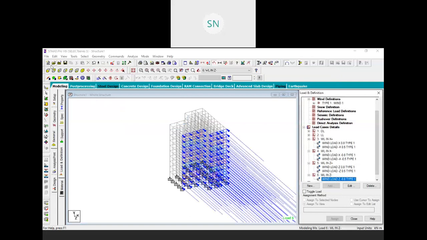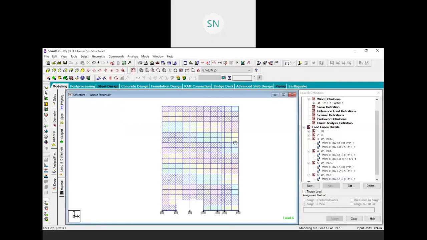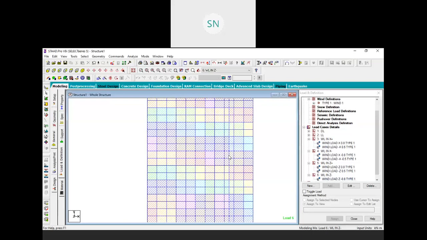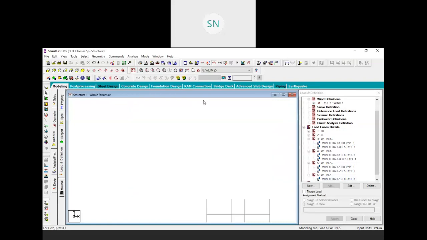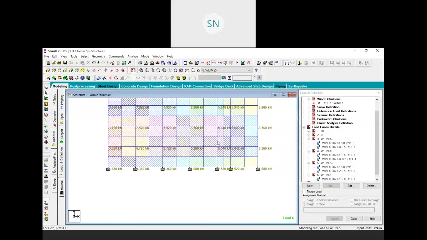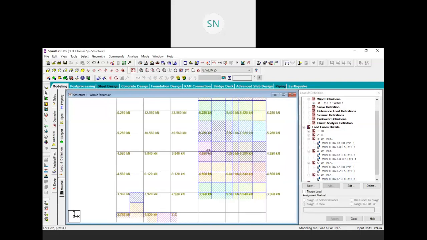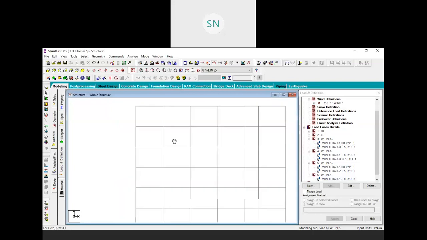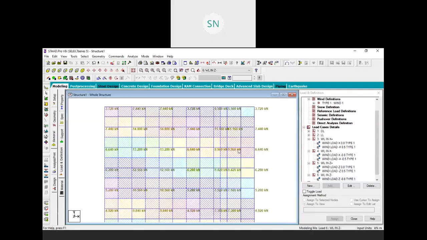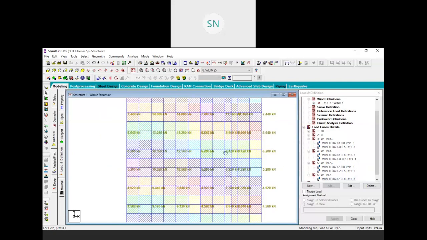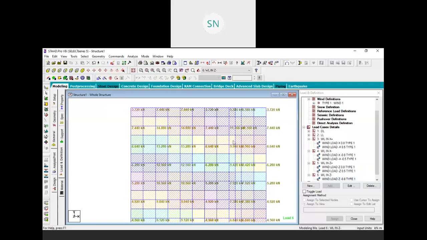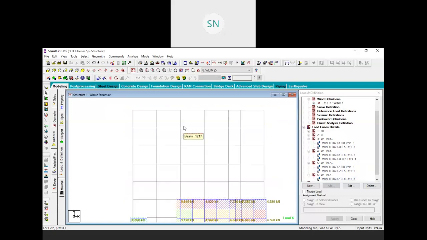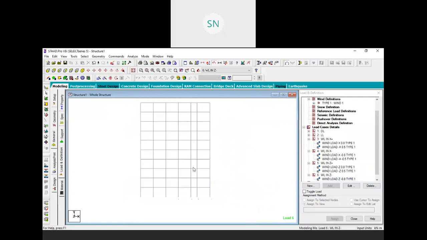See, from the front. So we are in the front view. Now see, if you want to view the pressure value, then you can press Shift V. It will give you the pressure. See, on the bottom we have a very low pressure, and as we rise above, it is going to increase, right? Up to this point we have a full pressure. On the edges, see, we have a lower pressure because the air is going to escape from these edges, right? And on the centerpiece, it will create a large pressure over here also. See, so this is our pressure distribution of air.